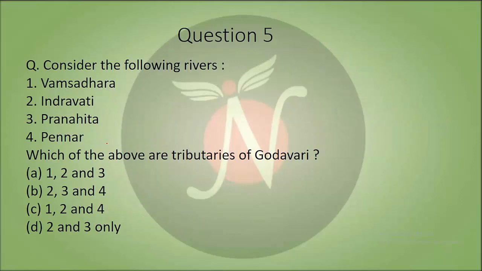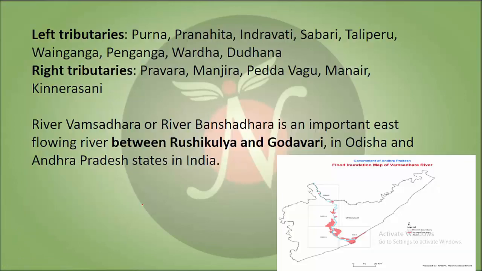Now we have our fifth question. Consider the following rivers: Vamsadhara, Indravati, Paranita, Pennar. Which of the following are the tributaries of the river Godavari? So the answer to this is Pennar is not a tributary of it. Vamsadhara is not a tributary. So you go with 2 and 3. So your answer here is D. We'll see the explanation further.